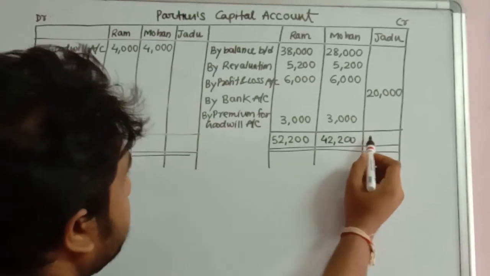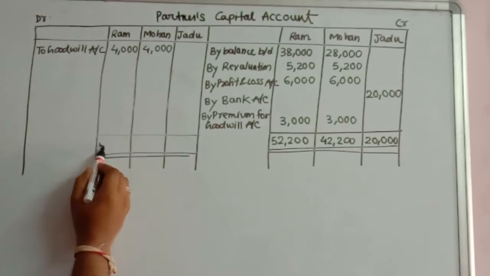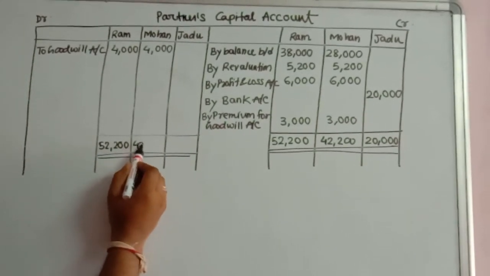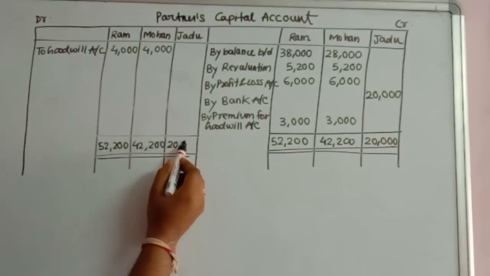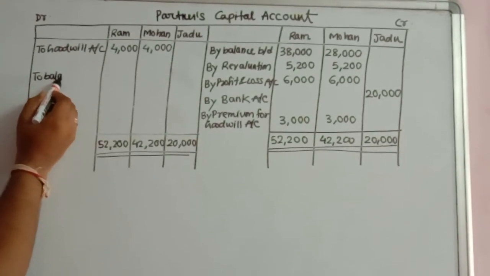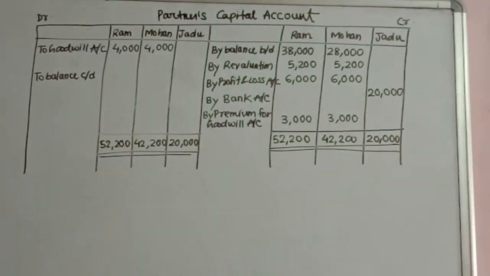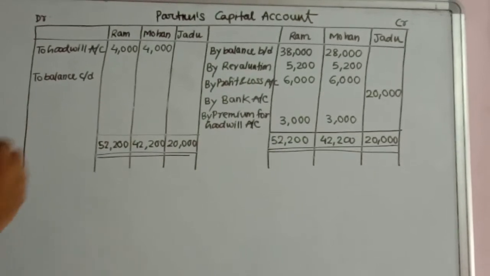And here for Jadu you get 20,000. So this amount is more, so hence we will add it on the debit side also. 52,200, 42,200 and 20,000. And now we will fill the debit side with the balance. We get to balance CD. So the balance here will be 52,200 minus 4,000. So it will come as